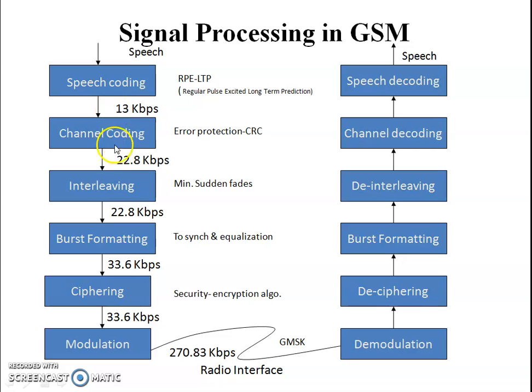This is how it encodes, and when it gets to the other end, there will be demodulation, then deciphering, burst formatting, deinterleaving, channel decoding, and speech decoding, and ultimately the signal which you have transmitted will be converted into analog again.